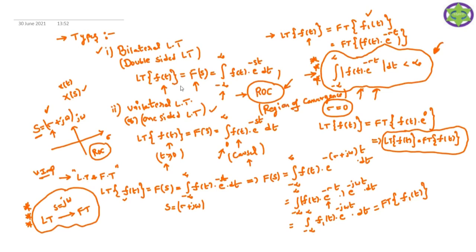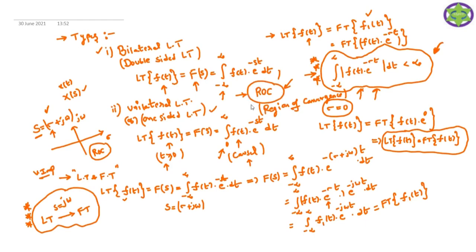But you should remember, while defining the bilateral Laplace transform of any signal, besides that signal you have to write the ROC.